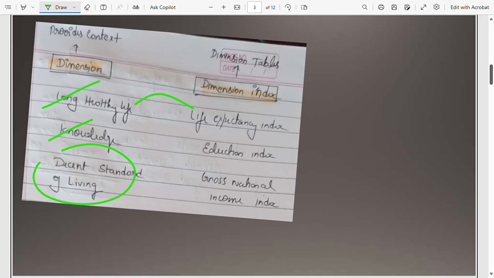As well as if we provide knowledge among citizens, the education index will increase, right? And the decent standard of living, if the citizens' standard of living is average or above average, we can also measure the national income. So if there is a decent standard of living above average for all citizens of a country, India will develop, right?